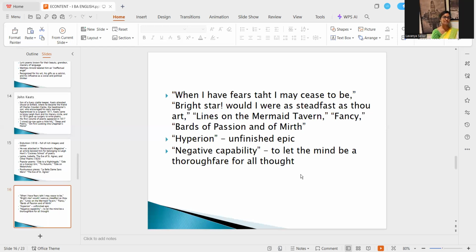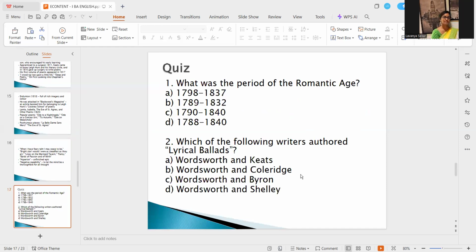To write about everything that comes to your mind, without attaching importance to the thing or object you mean to talk about. He was known for this concept, negative capability, to let the mind wander freely without any boundaries. So Hyperion was his unfinished epic.